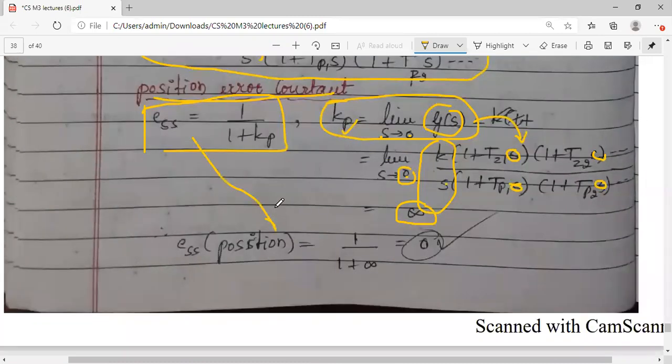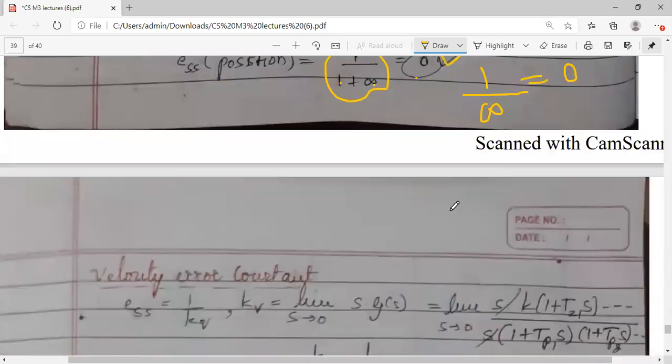Then what will be the error? The error due to the positional error constant Kp is equal to 1 by 1 plus Kp, that is 1 by 1 plus infinity, which is equal to 0. How? 1 divided by infinity plus something. Whatever you add to or subtract from infinity, you will get infinity only, right? So 1 by infinity is 0. So the first value we got here is 0.